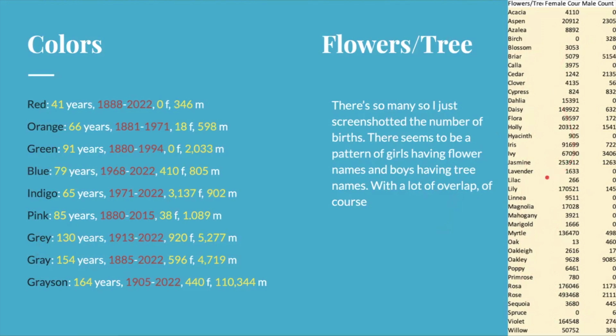However, there is a lot of overlap, especially with the more common flower names like lily. Well, actually, not lily. Jasmine, ivy, iris, holly. Although, actually, Holly was like insanely popular in the 80s.